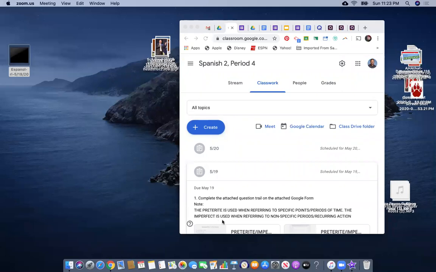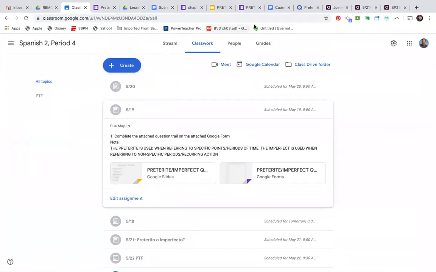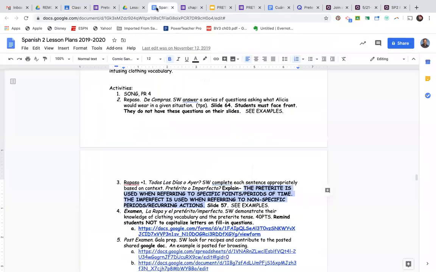We know that both the preterite and the imperfect are past tenses, but when given a choice between the two, which one do we choose? Key phrase of the week: the preterite is used when referring to specific points or periods of time in the past, and the imperfect is used referring to the past, talking about non-specific periods of time or recurring actions.